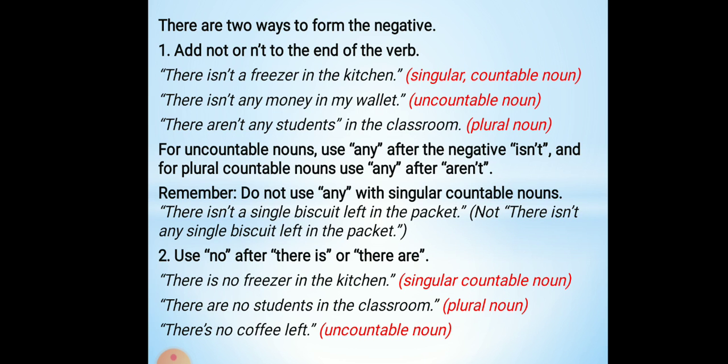For uncountable nouns, we use any after the negative isn't, and for plural countable nouns, use any after aren't. But remember, don't use any with singular countable nouns. For example, there isn't a single biscuit left in the packet. Pakette bir dənə də olsun peçenye yoxdur.